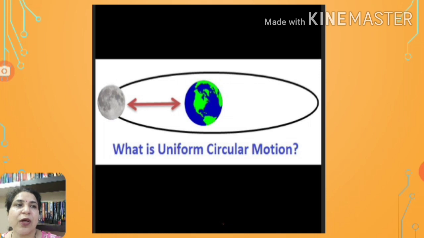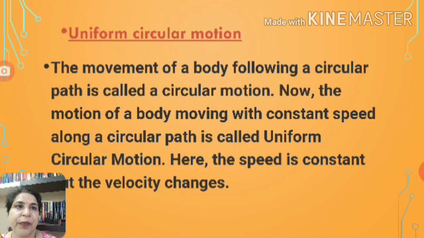Now uniform circular motion, the last topic of this. When a body is moving along the circumference of a circle, the motion is said to be circular motion. Here the speed is constant, so it is called uniform circular motion. But the velocity is not constant because at every point the direction is changing. So the speed is constant but the velocity is not constant when the body is moving in circular motion.